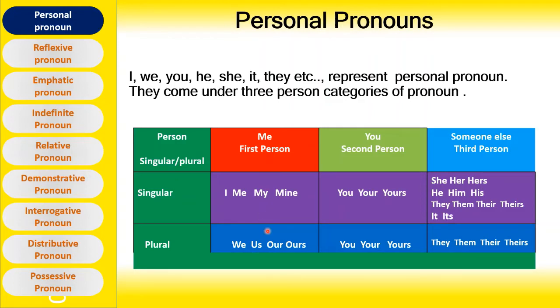In all these singular and plural pronouns, I am present in them. Now let's see second person singular pronouns: you, your, yours. Second person plural pronouns: you, your, yours. In both singular and plural pronouns, you are present. Third person singular pronouns: she, her, hers, he, him, his, it, its. Third person plural pronouns: they, them, their, theirs.